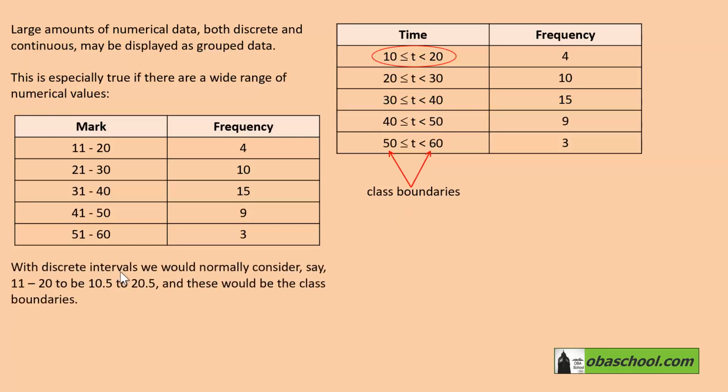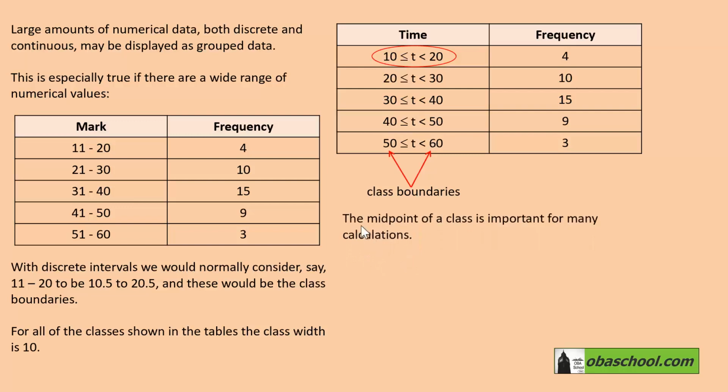With discrete intervals, we would normally consider, say, 11 to 20 to be 10.5 to 20.5, and these would be the class boundaries. For all of the classes shown in the tables, the class width is 10. So 11 to 20, that's 10 different numbers if you think about it, or if you think about it as 10.5 to 20.5, that's a gap of 10, and so is 40 to 50. The midpoint of a class is important for many calculations.